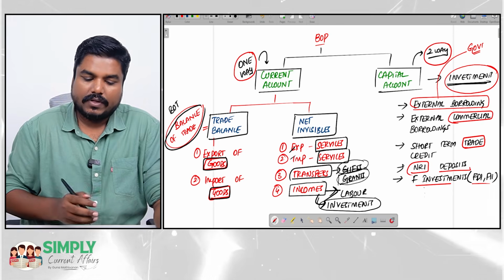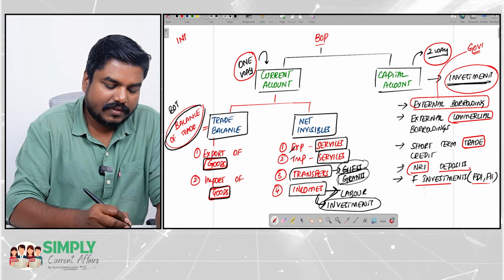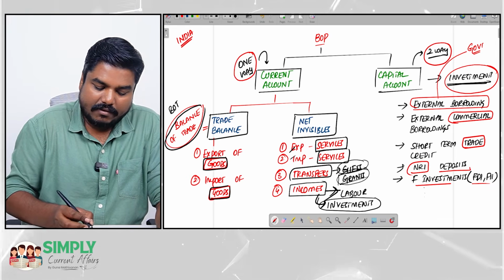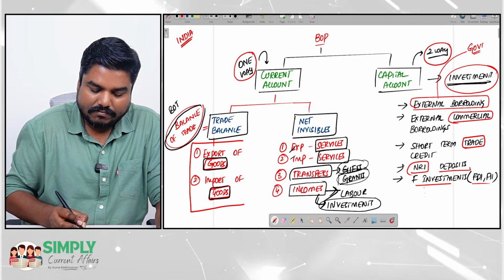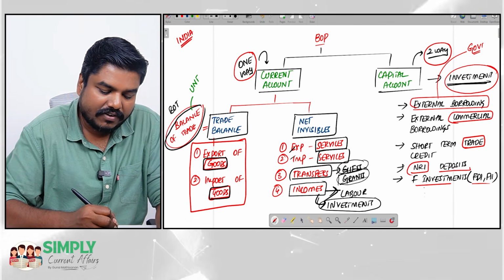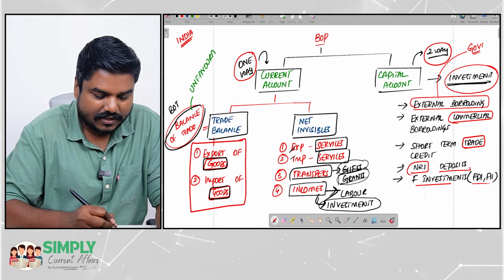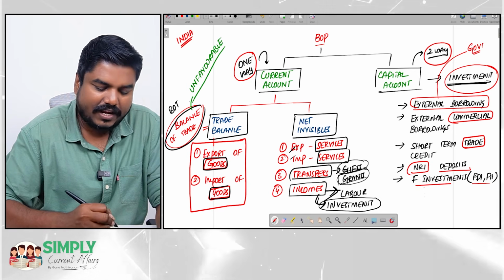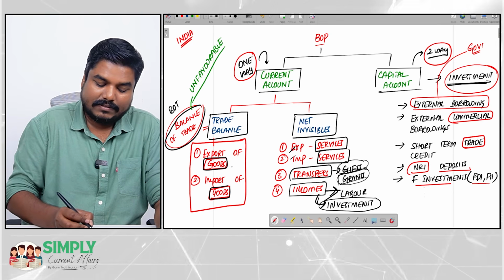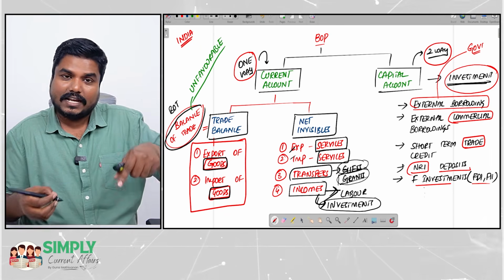Okay. So now, in the Indian context, the trade balance, that is export and import of goods, this trade balance will be unfavorable. At least as of today, it is unfavorable. That means, trade balance means what? It includes export of goods and import of goods.